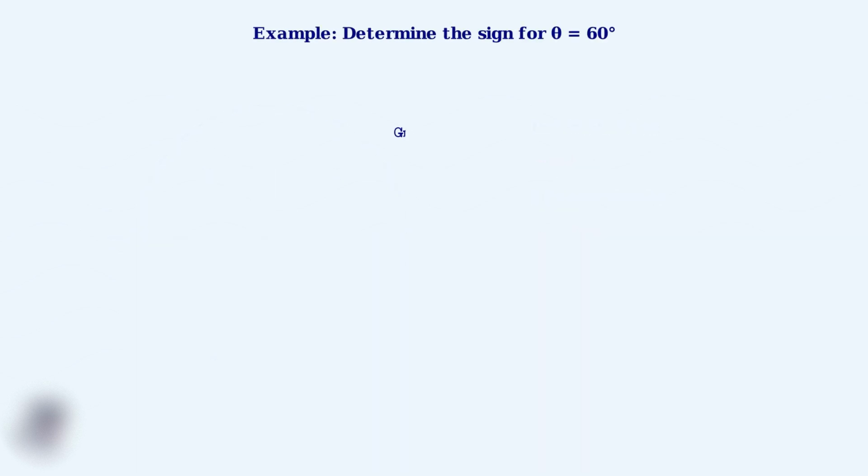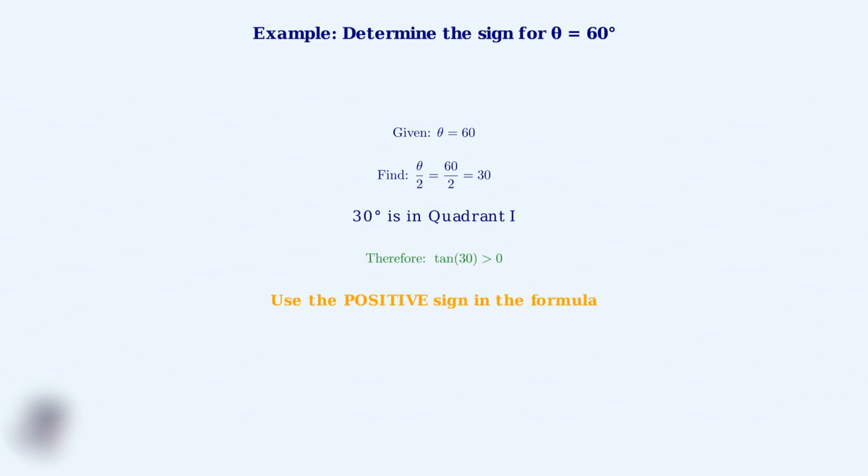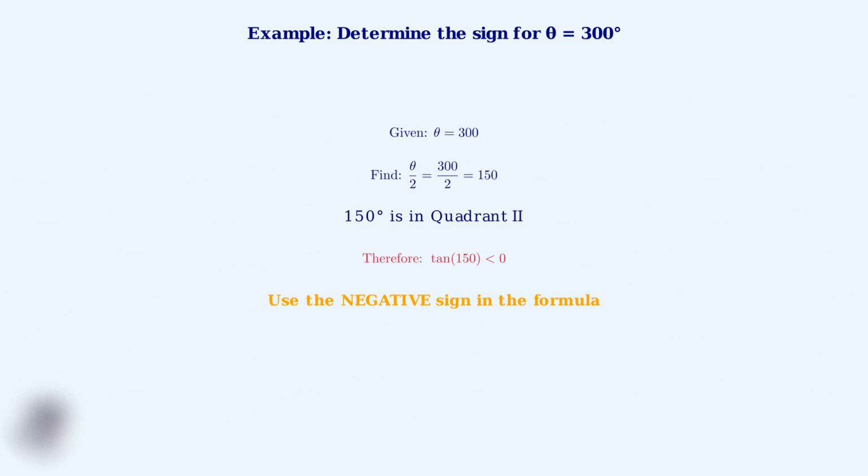Here's our first example. If theta equals 60 degrees, then theta over 2 equals 30 degrees. Since 30 degrees is in quadrant 1, tangent is positive, so we use the positive sign. In our second example, if theta equals 300 degrees, then theta over 2 equals 150 degrees. Since 150 degrees is in quadrant 2, tangent is negative, so we use the negative sign.